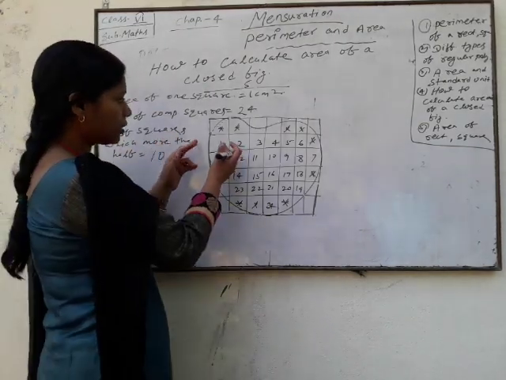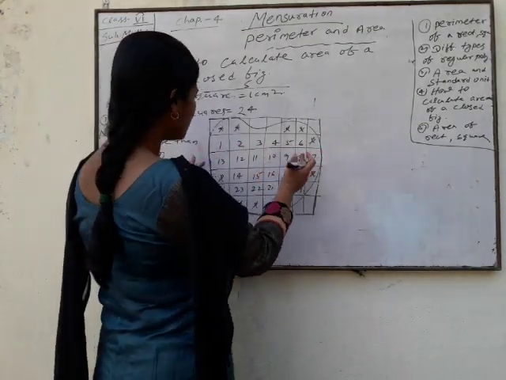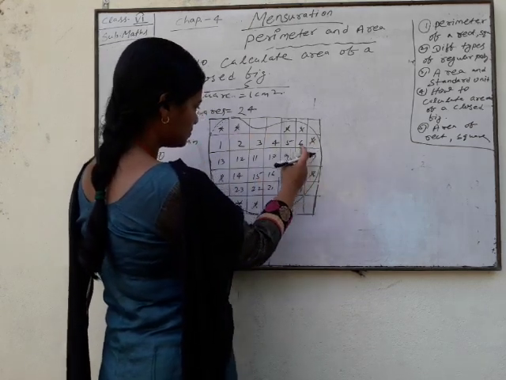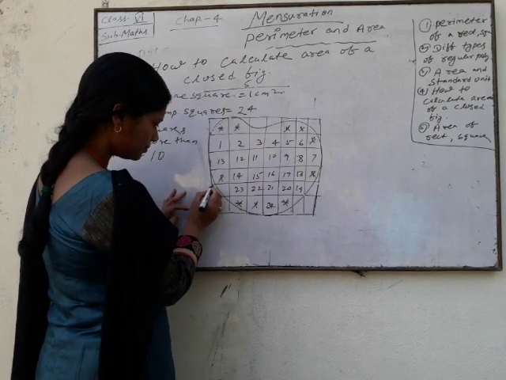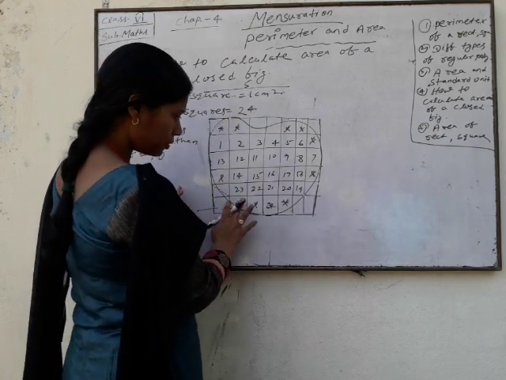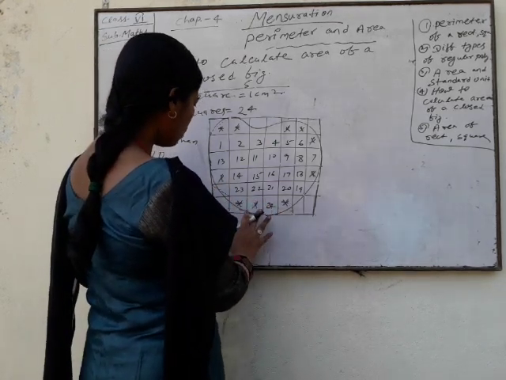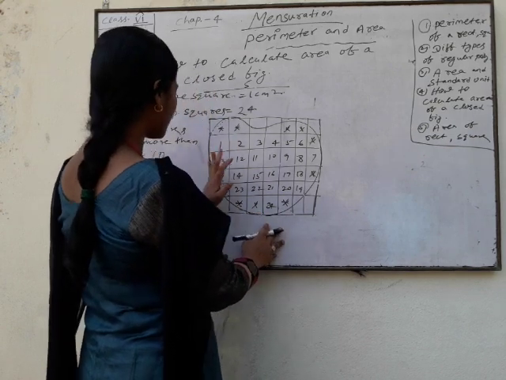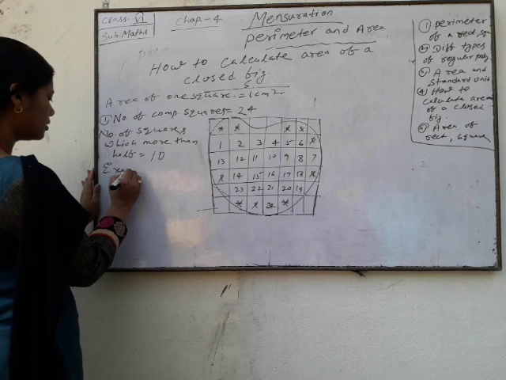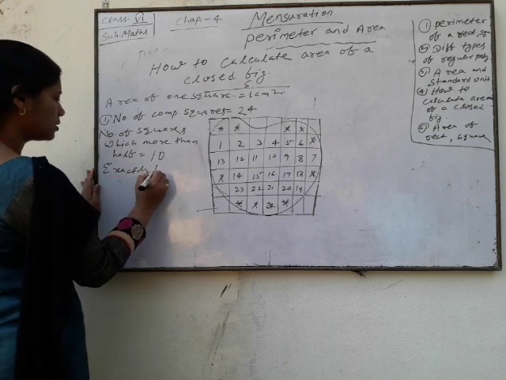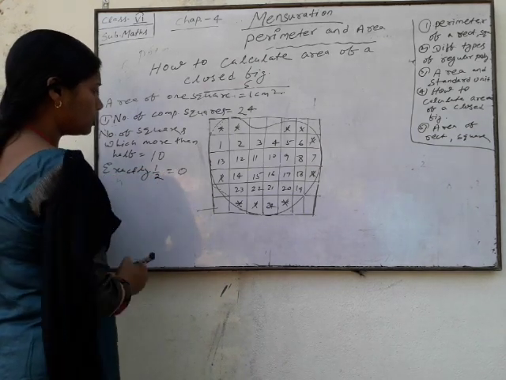Exactly half. Look here. How many squares are exactly half? Now you know the number of squares which are exactly half: zero.